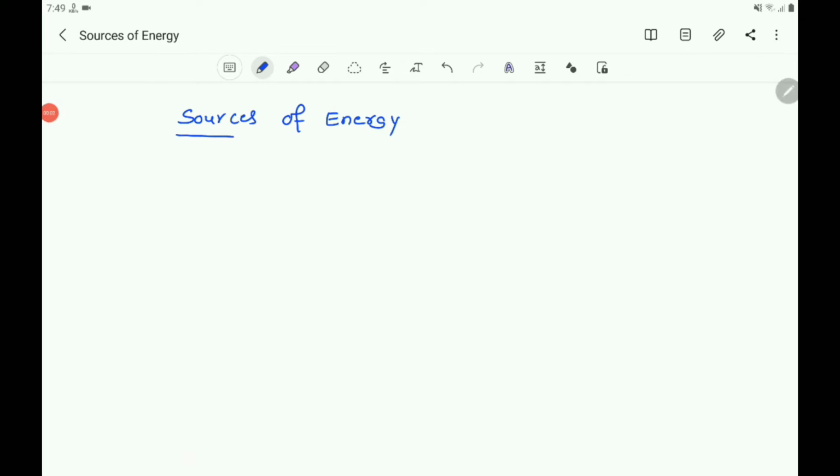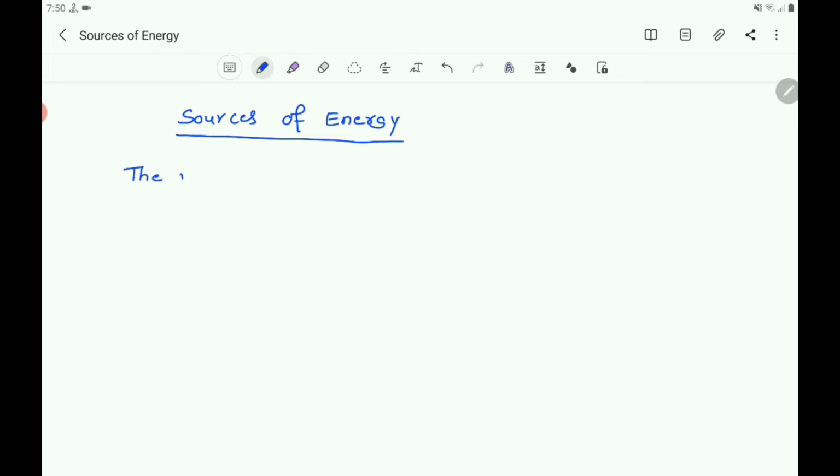Then about the sources of energy. What is meant by a source of energy? We need energy to perform various functions of life. The materials that provide the requisite amount of energy are the sources of energy. What is source of energy? The materials that provide the requisite amount of energy are the sources of energy. So you write what is sources of energy?